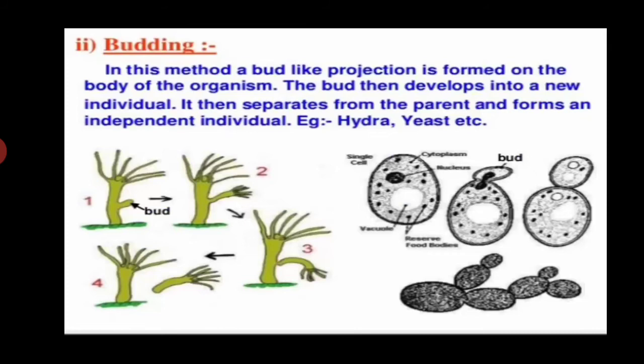In yeast, a bud starts as a small outgrowth from the surface of the adult cell. As it enlarges, the nucleus of the adult cell divides, and then the bud gets pinched off but still remains attached to the parent cell. This daughter cell produces another bud at its tip, and the process continues 3-4 times in a chain of yeast cells.